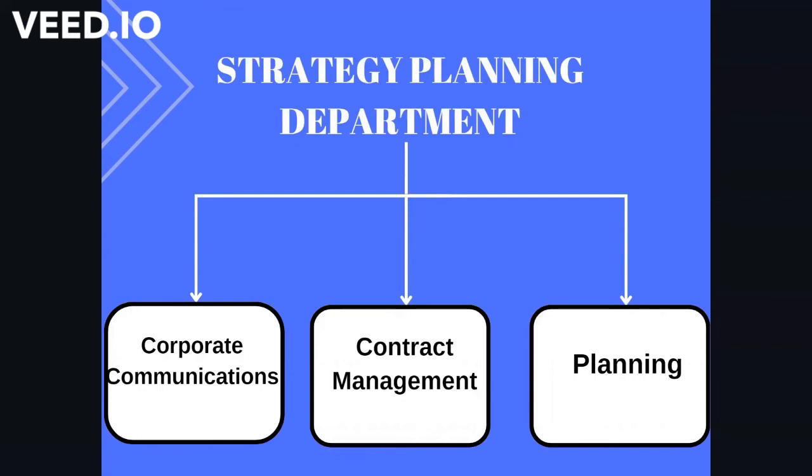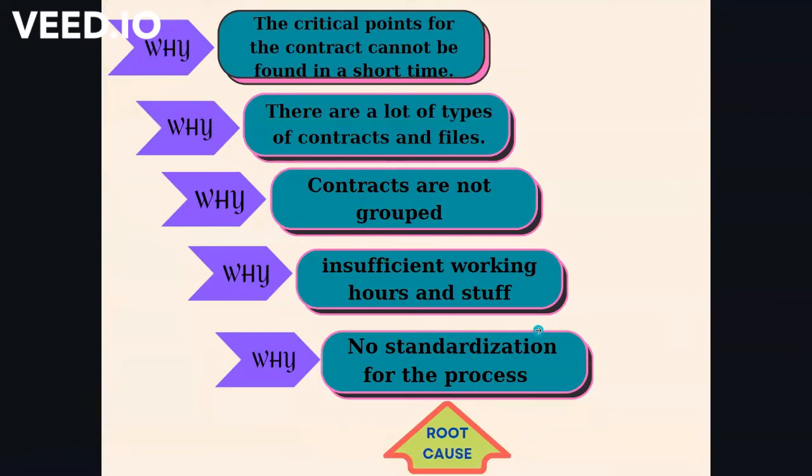Let's talk about the problem definition in my project. Actually, this part is very critical and very important. As far as I observed in these units, I mean contract management, the main problem is that there is no certain standardization of the contract process, and this situation causes some problems. For example, losing of information, time problems, and etc.